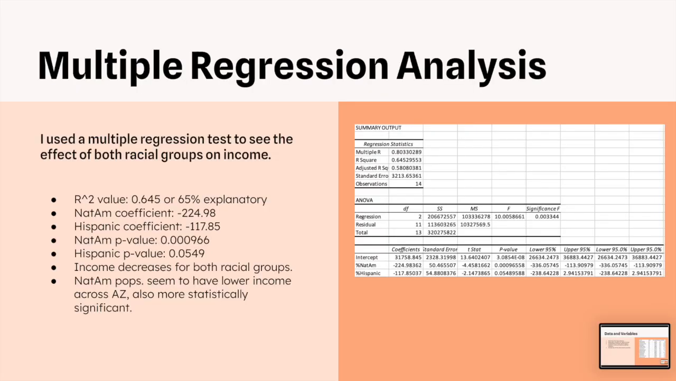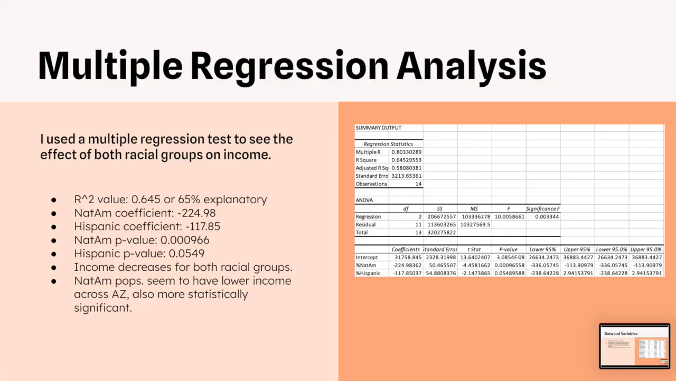I used a multiple regression test to see the effect of both racial groups on income. The R-squared value was 0.645, making the two racial groups about 65% explanatory for variations in income. The coefficients for Native Americans and Hispanics are negative 224.9 and negative 117.8, respectively, meaning that for every percent increase in that racial group, the county's per capita income would decrease by that amount.